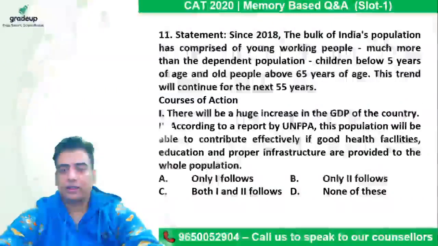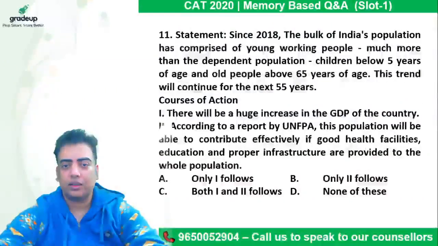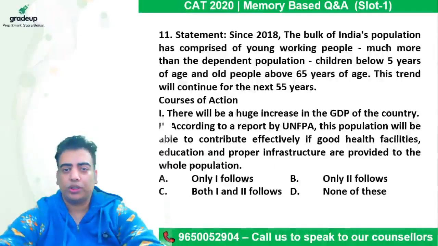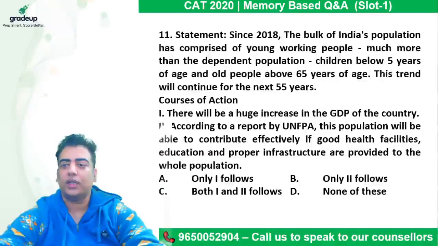So here it says, since 2018, the statement is given to me, the bulk of India's population has comprised of young working people, much more than the dependent population, children below 5 years of age and old people above 65 years of age. This trend will continue for next 55 years.